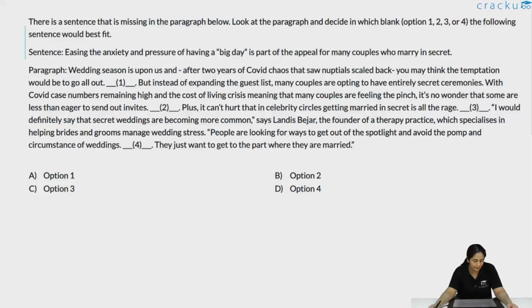So let's take a look at the sentence. Easing the anxiety and pressure of having a big day is part of the appeal for many couples who marry in secret. So a reason is given why people choose to marry in secret.